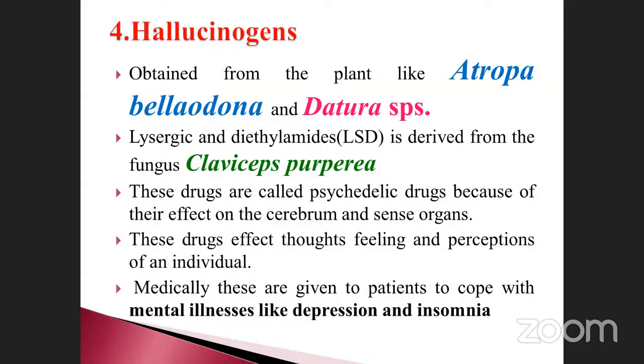They may ask directly which of the following plants yields hallucinogens. Cerebrum and sense organs, this is very, very important. Otherwise called psychedelic drugs. Which one is called psychedelic drugs? Hallucinogens. Which plants yield psychedelic drugs? Claviceps purpurea, Atropa belladonna, and Datura species. Sometimes they may ask under which family Atropa belladonna comes, like that they may ask the question. That is Datura.